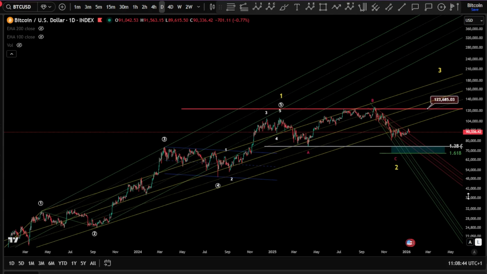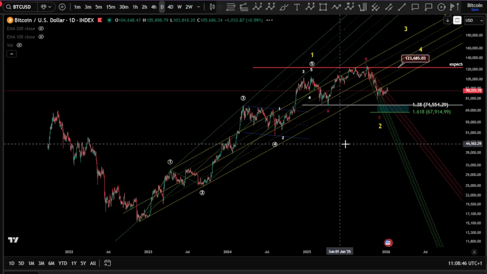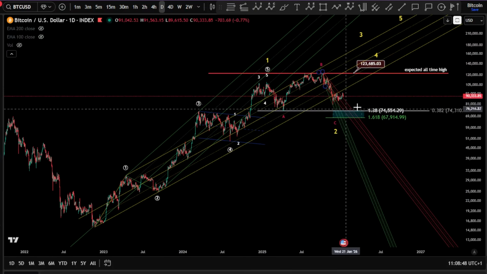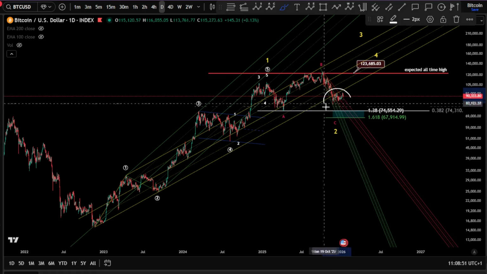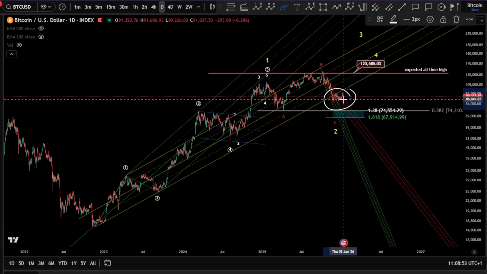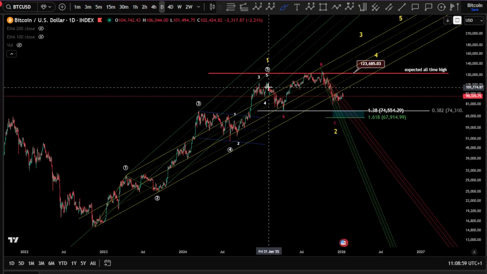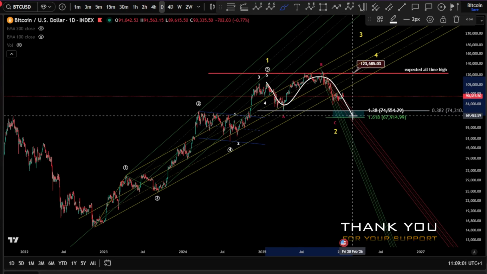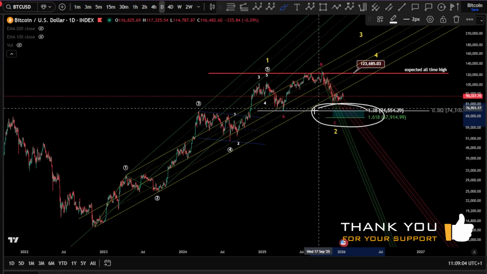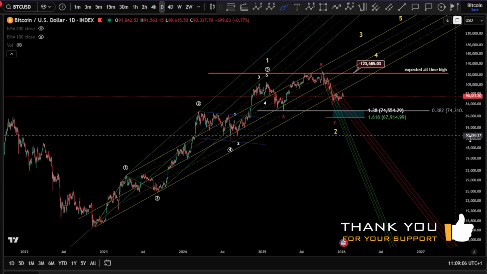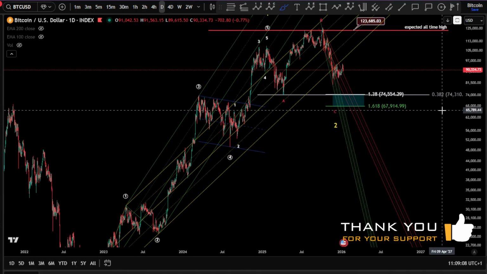This is the daily for Bitcoin. We're going to see, of course, the channeling on the daily chart, where we are in the price action, and regarding also the channeling. After our bull run here, wave 1, we have exited the base channel. Obviously we are in a correction, ABC expanding flat, still looking for the same target, 1.618 around the 68k.